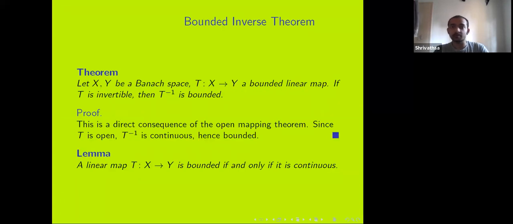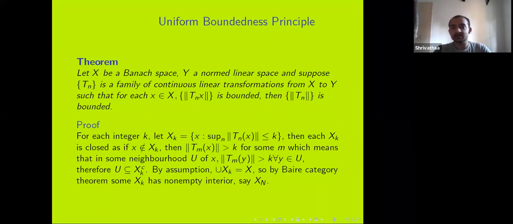So that was the bounded inverse theorem. Now there's this one last theorem I'd like to share. This is the uniform boundedness principle. So now again, the proof is similar to the open mapping theorem. We take something which we know has non-empty interior and write it as a union of closed sets. So if we have X a Banach space and Y a normed linear space, and if we have a family of continuous linear transformations from X to Y, such that whenever I fix a point x in X, I get this sequence Tn x. So if this sequence Tn x is a bounded sequence for every x in X, then one can show that the norms of Tn are uniformly bounded.